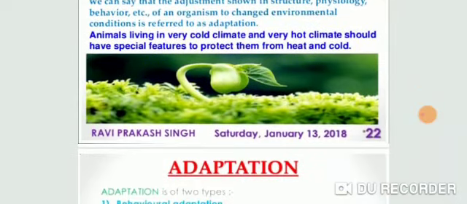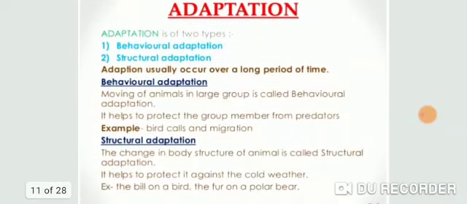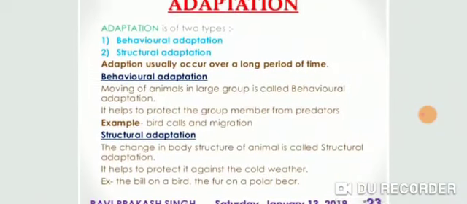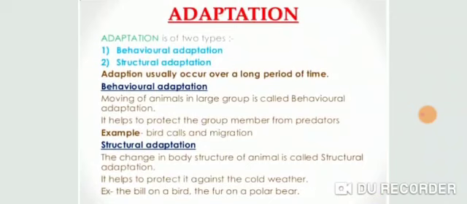Adaptation is mainly of two types. One is behavioral adaptation and the second is structural adaptation. Very first, what is behavioral adaptation? Behavioral adaptation means the moving of animals in a large group. When animals move in a large group from one place to another, it is called behavioral adaptation, and it helps to protect the group members from predators. For example, bird migration.